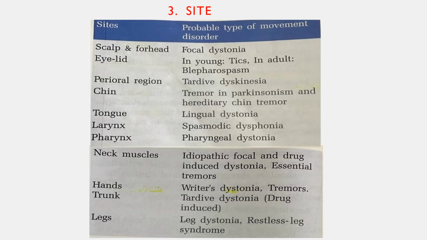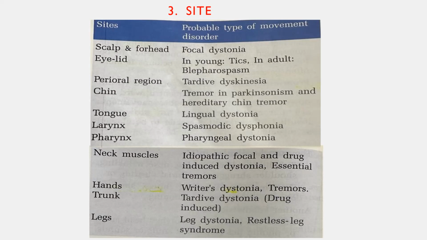Chin tremors are most commonly seen in Parkinsonism, and the tongue is most commonly involved in lingual dystonia. As you know, Wilson's disease most often affects the oromandibular region, so the tongue is also affected. Laryngeal and pharyngeal dystonias can also be defined. The terminology for laryngeal dystonia would be spasmodic dysphonia, and then pharyngeal dystonia.